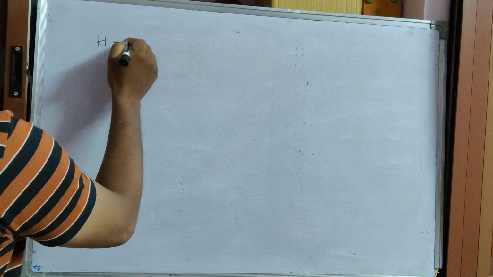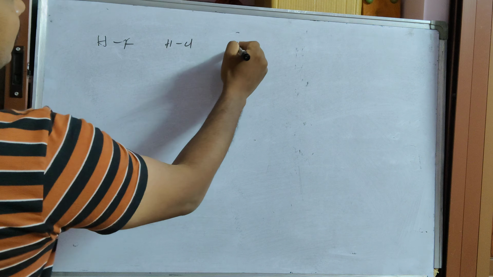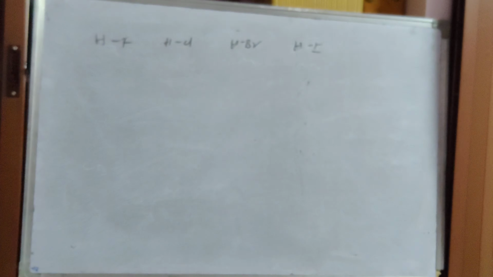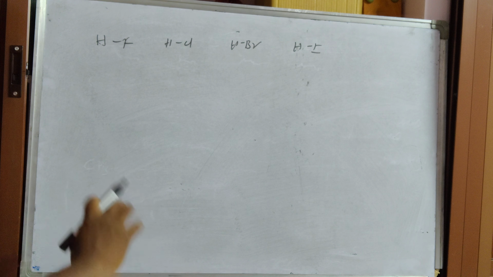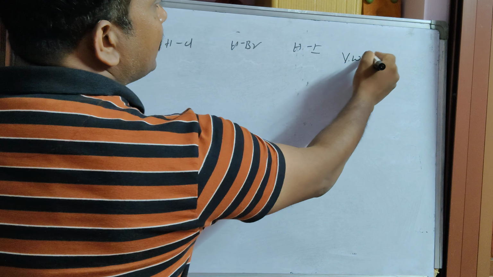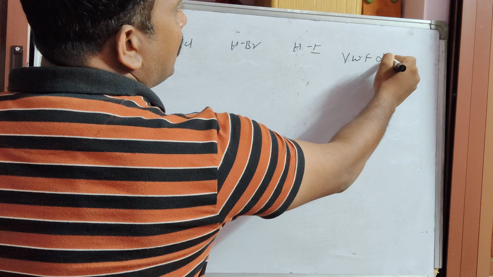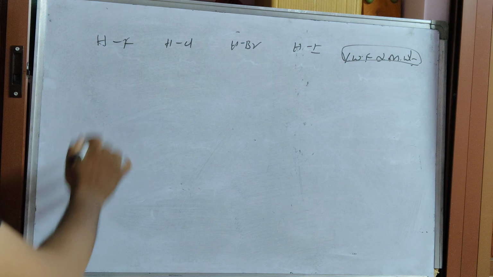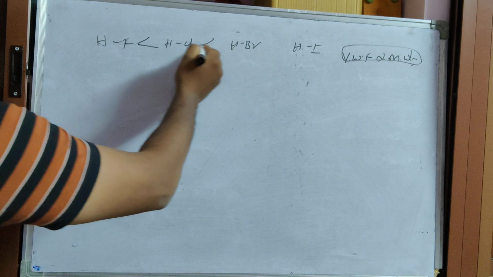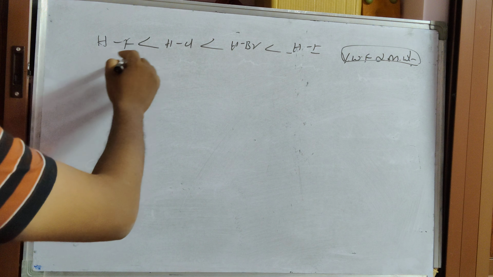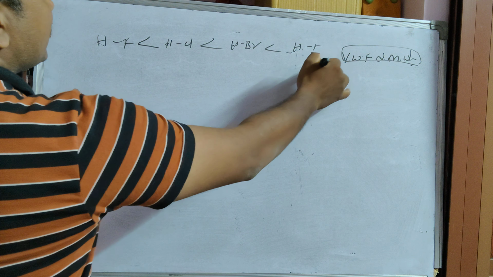Next, you take HF, HCl, HBr and HI, which will have more van der Waals forces of attractions. Before this I told you van der Waals forces of attractions are directly proportional to molecular weight. According to this, the molecular weight of HI is greater, but this is not the correct series.